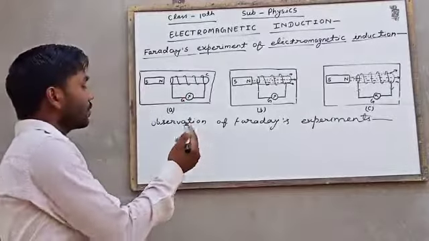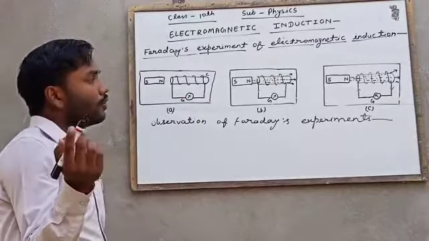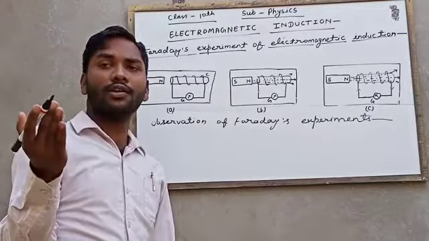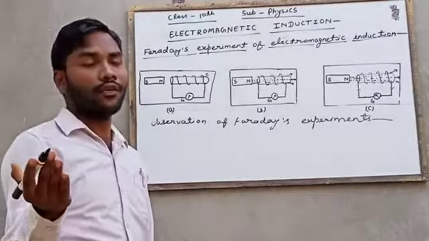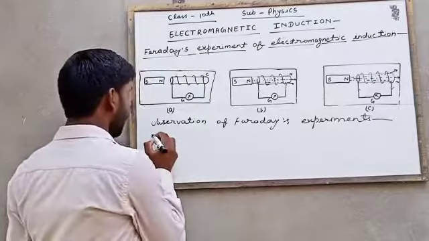After that, we will learn what the factors are that affect electromagnetic induction.